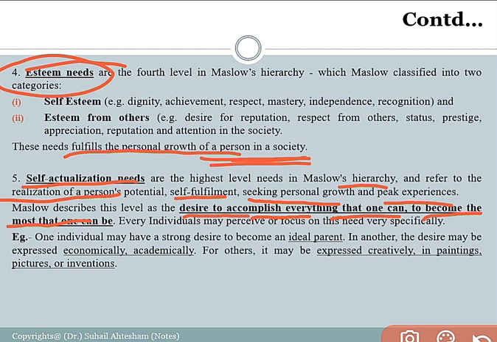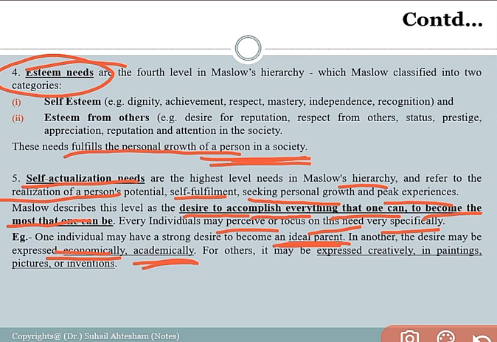Right. So every individual may pursue or focus on this need very specifically. Every person is different from the other, every individual is different, and every area of interest is different from each other. For example, if we talk about the self-actualization need, one individual may have a strong desire of becoming an ideal parent. On the other hand, another individual may have a desire of becoming an economist or an academician as well. So there are different specifications, different fields, different likings, different areas of interest, and different experiences.